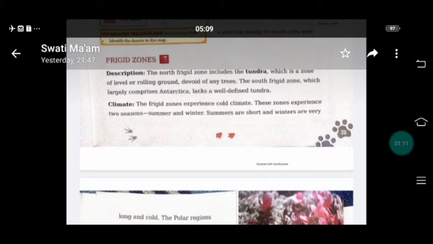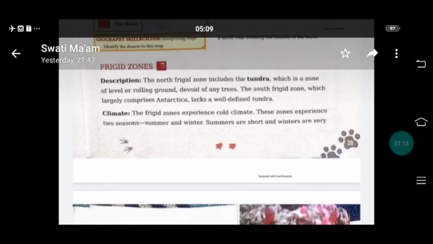The North Frigid Zone includes the tundra, which is a zone of level or rolling ground, devoid of any trees. The South Frigid Zone, which largely comprises Antarctica, lacks a well-defined tundra.